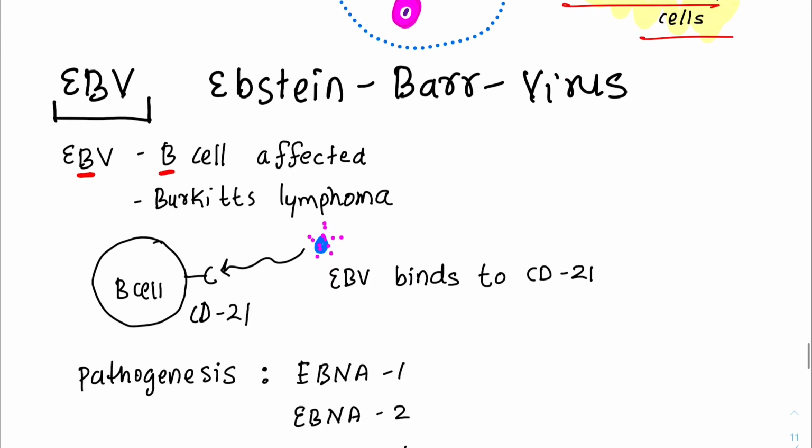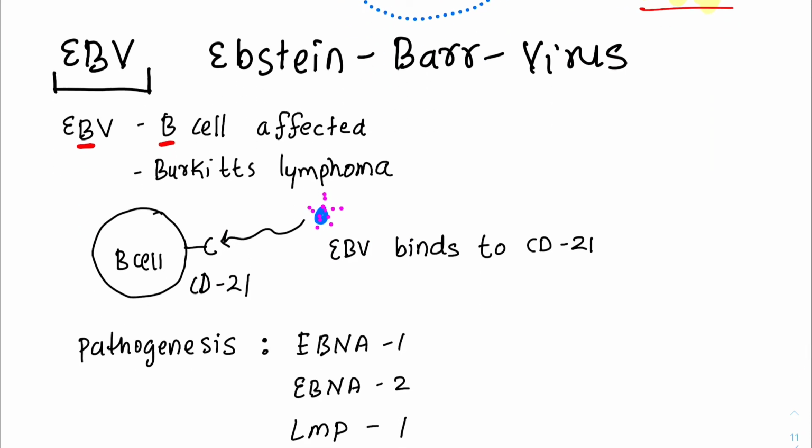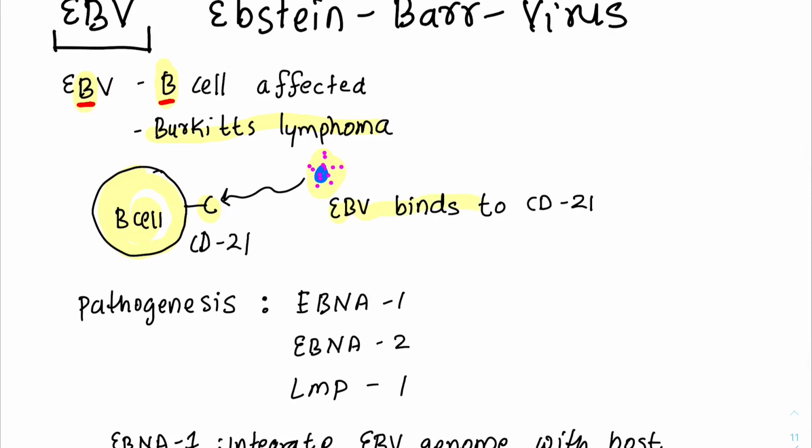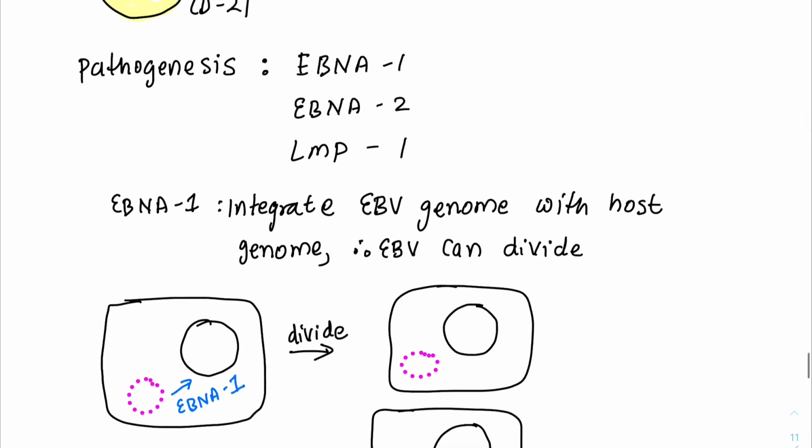Now coming to the second virus, that is Epstein-Barr virus. So that's all about koilocytic change. Now Epstein-Barr virus, again B, it's EBV, so B for B cell affected, and it causes Burkitt lymphoma. The Epstein-Barr virus binds to the B cell using the CD21 receptor. EBV binds to the CD21 receptor. Pathogenesis, we have three proteins, EBNA1, EBNA2, LMP1.